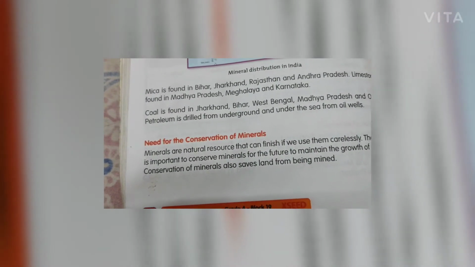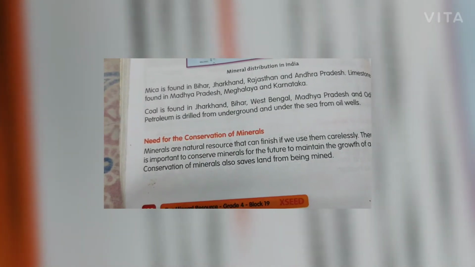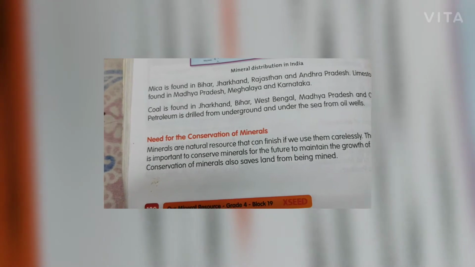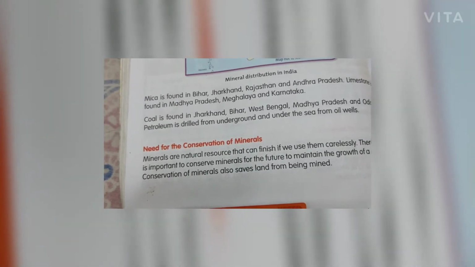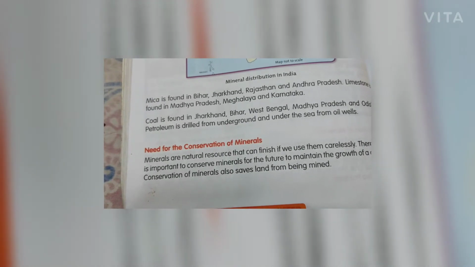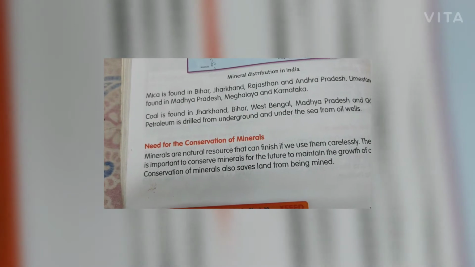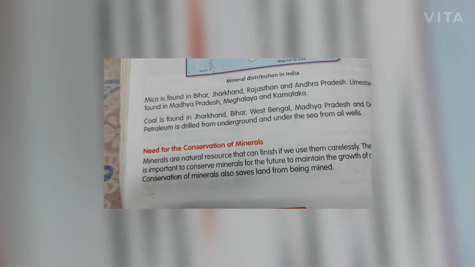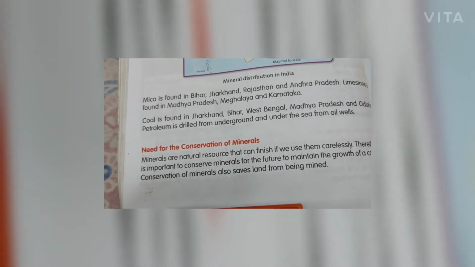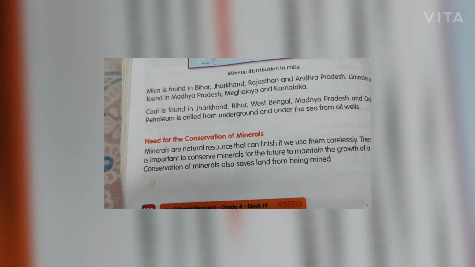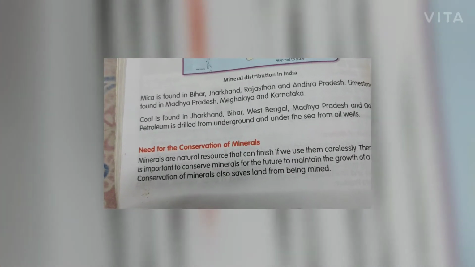Right? Cement, gold or petrol. Do you think that these minerals can get finished someday? Why or why not? What will happen if all the minerals get finished someday? Today we will learn how we can conserve minerals. What are the methods to conserve minerals? What is reclamation, recycling and substitution? Reclamation, recycling and substitution are the methods to conserve minerals.